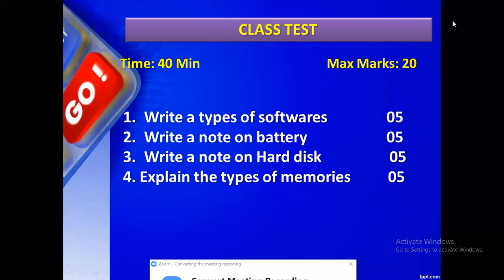1024 bytes equal to what? One kilobyte, 1 KB. Good. For example, 512 MB equals what? We can say it is half a GB, isn't it? 1 GB is 1024 megabytes. So 512 MB is half a GB. Shall we say like that? Have you understood?